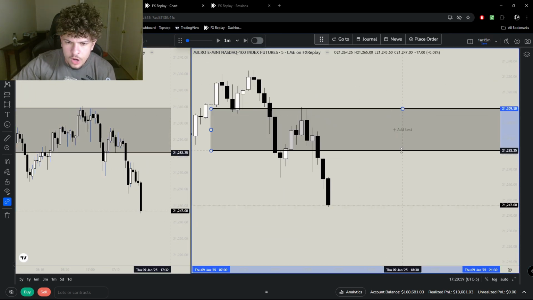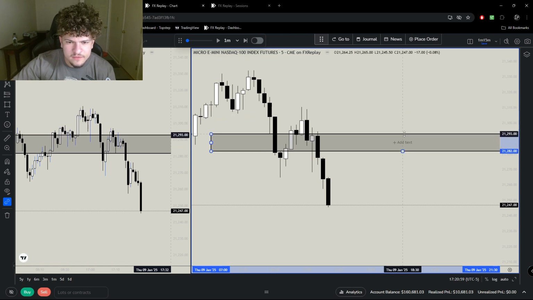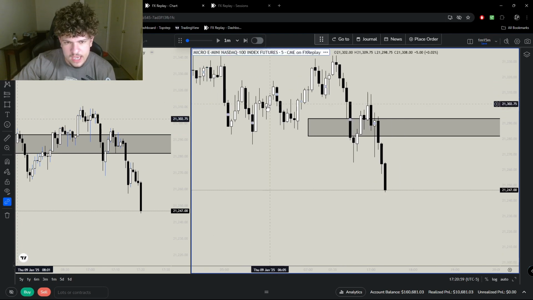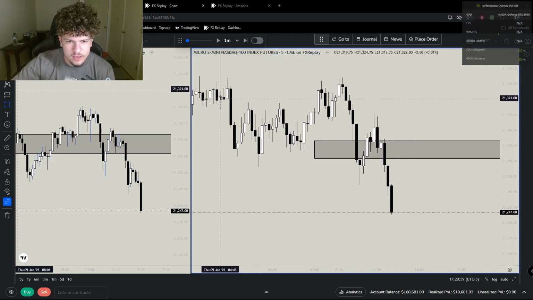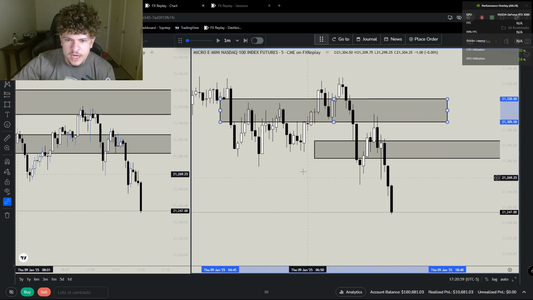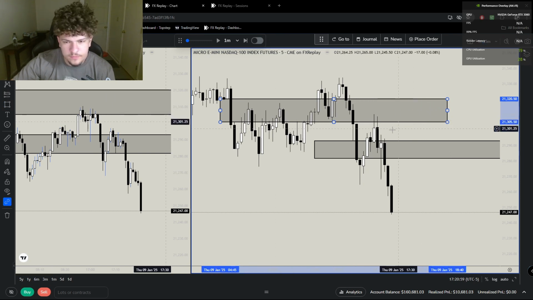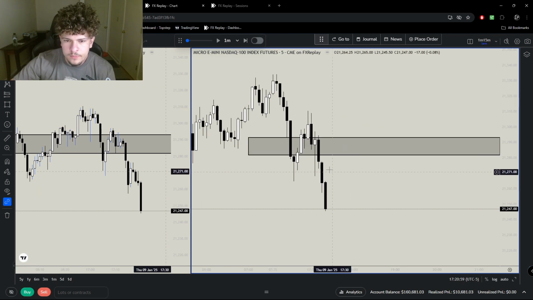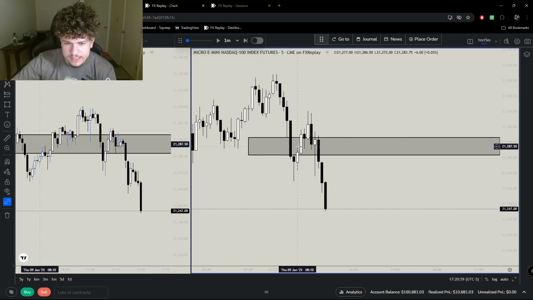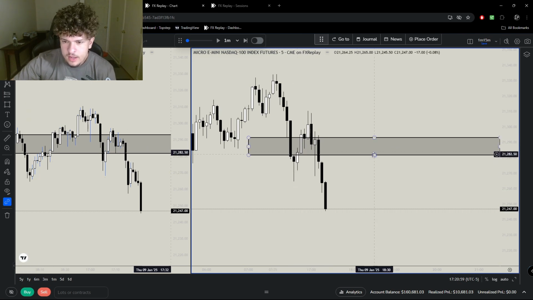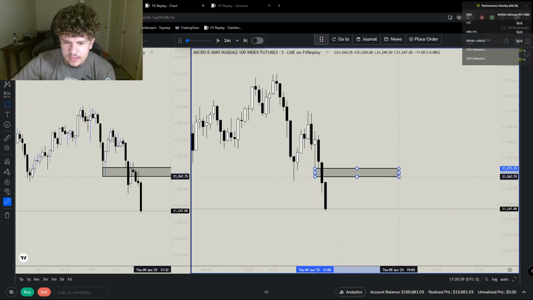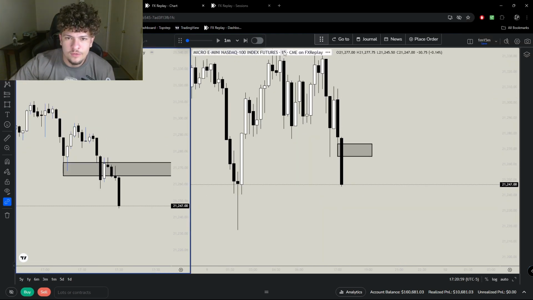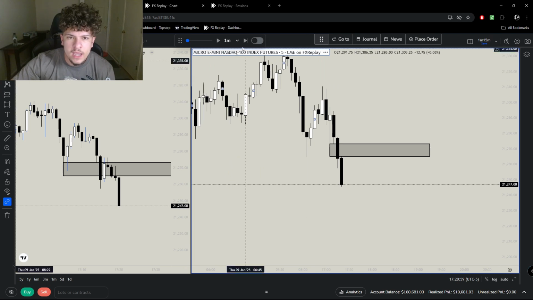Oh, another thing. On these lower time frames, like 5 minute, 15 minute, 1 minute, I do not care about previous fair value gaps. I don't care about this fair value gap right here, because the range has already been filled. This becomes irrelevant once price has ran through it. Now on the 5 minute, I'm looking at this fair value gap and I want to see how price treats this fair value gap. And I don't really see anything that stands out to me right away.